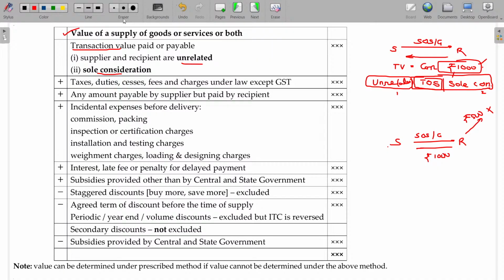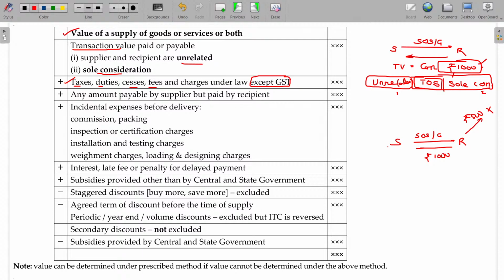Now, what happens, sir, in case of taxes, duties, cesses and fees, any other charges? All these things should be includable except GST. We are supposed to calculate the GST. Because of this reason, leaving the GST, whatever other taxes are applicable for the manufacturing of the goods also form part of the value. If it is not included, you have to include it.